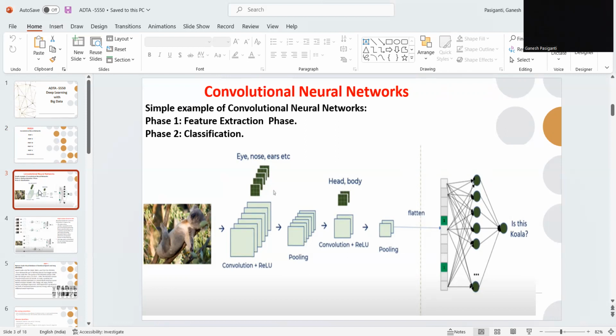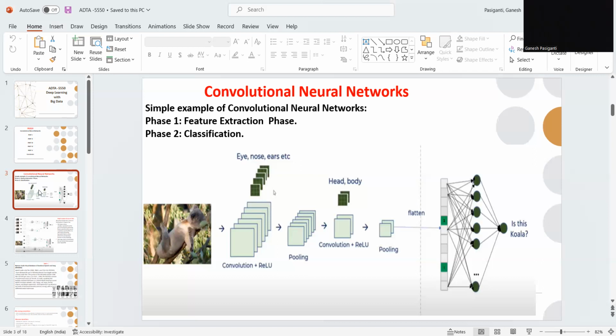So here you can see a convolutional neural network has two phases. The first phase is feature extraction and the second phase is classification. The convolution layer, the ReLU activation layer, and the pooling layer come under the feature extraction part.